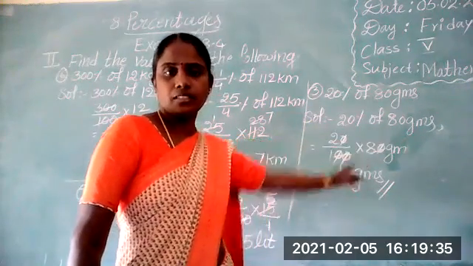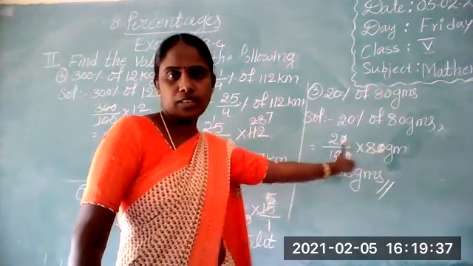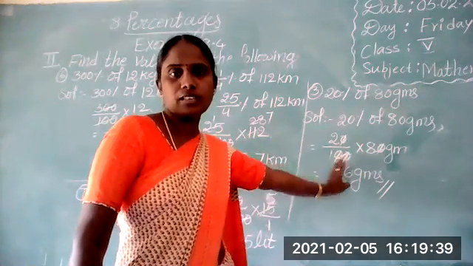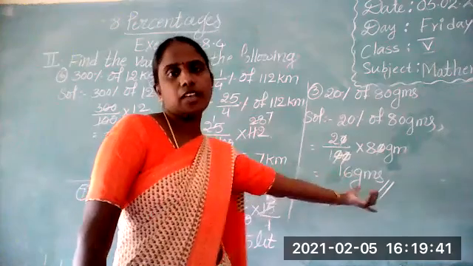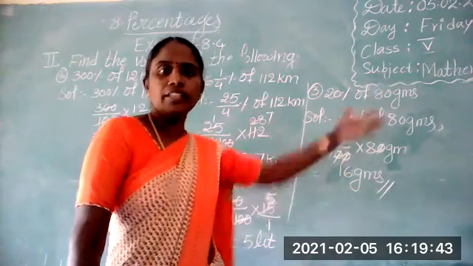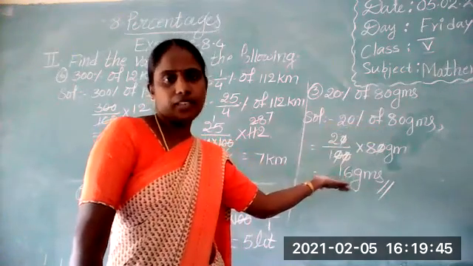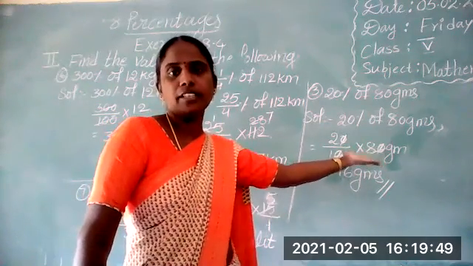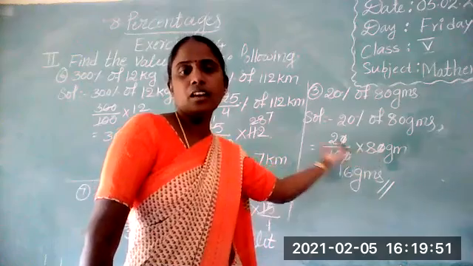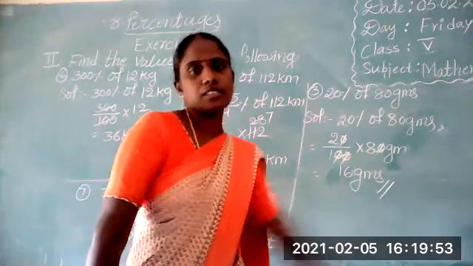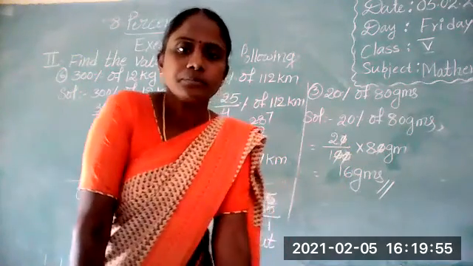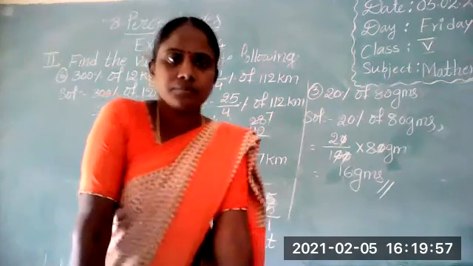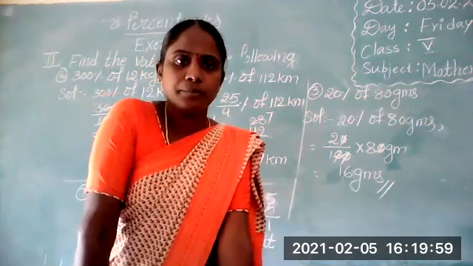Here 0 and 0 cancel, and next one more 0 cancels. After that we get 16 grams. Before I wrote 800, then we get the answer 160. But here 80 grams is given, so write 80 grams and after simplification we get the answer 16 grams. Did you understand?